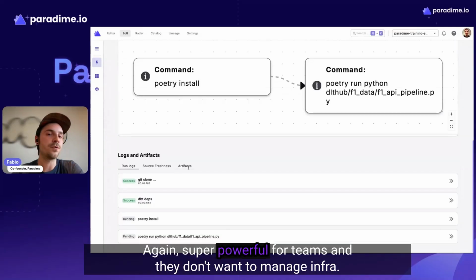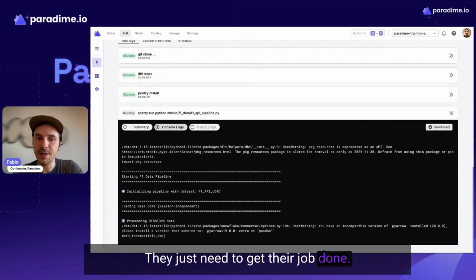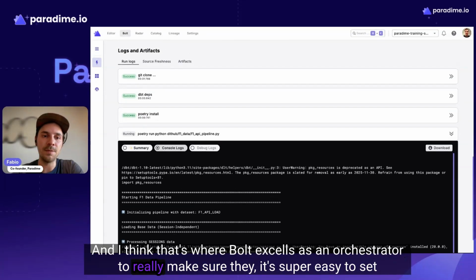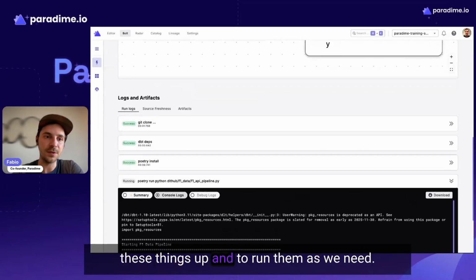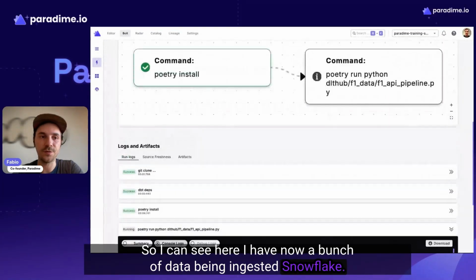Again, super powerful for teams who don't want to manage infra. They just need to get their job done. And I think that's where Bolt excels as an orchestrator, to really make sure that it's super easy to set these things up and to run them as we need. So I can see here I now have a bunch of data being ingested inside my Snowflake.